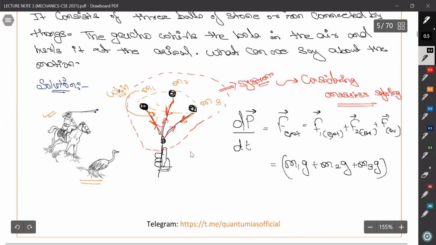Suppose downward is minus j and upward is plus j. So we can write it as minus (m1 plus m2 plus m3) g j cap. So it equals minus M, that is the total mass, g j cap.